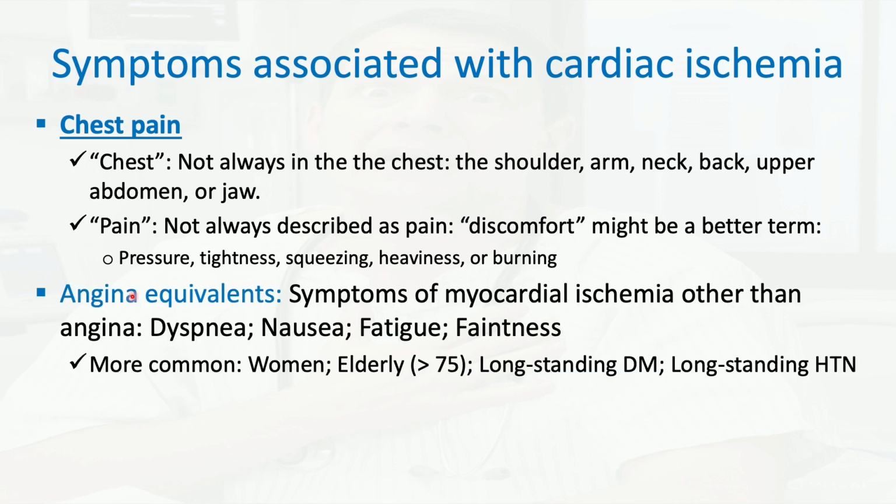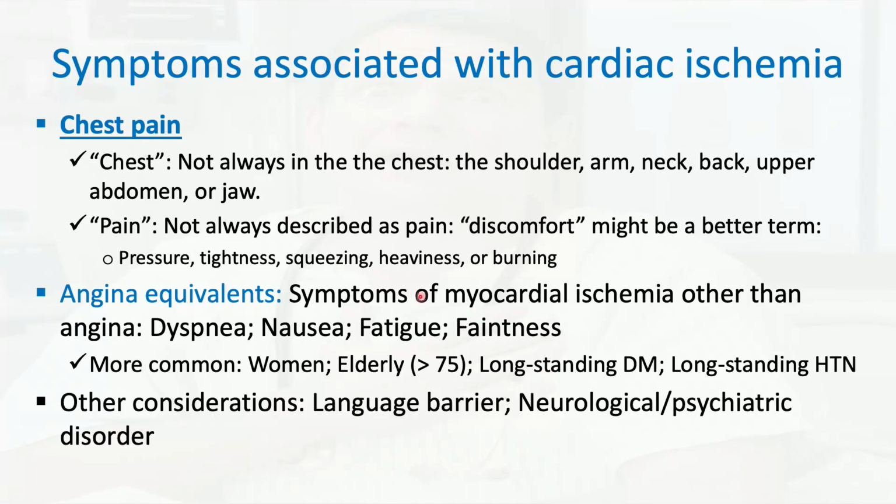Again, we talked about angina equivalent. Sometimes patients might not mention any pain or pain equivalent. So they might say something about having shortness of breath, nausea, fatigue, faintness, very vague symptoms. This could also still be acute coronary syndrome or angina or coronary artery disease. And this is usually more common in women, more common in the elderly. Patients with longest-standing diabetes or longest-standing hypertension are more likely to develop atypical presentations, as we mentioned before.